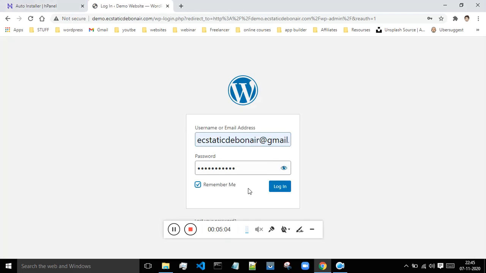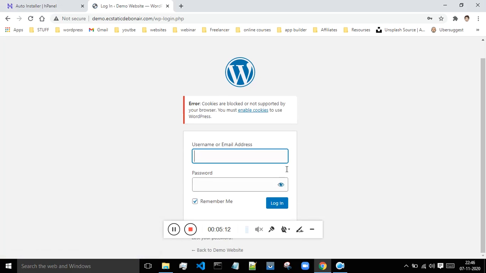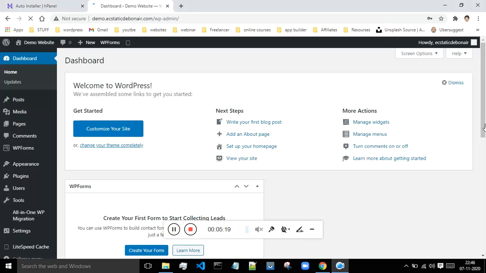Then click on remember me if you don't want to enter the username and the password over and over again. Okay, and click on login. Okay, so let me just enter the username and password over again. Okay, so now I am logged in.